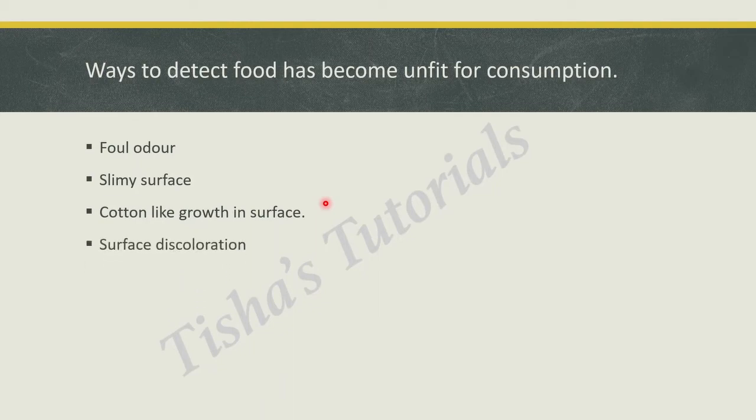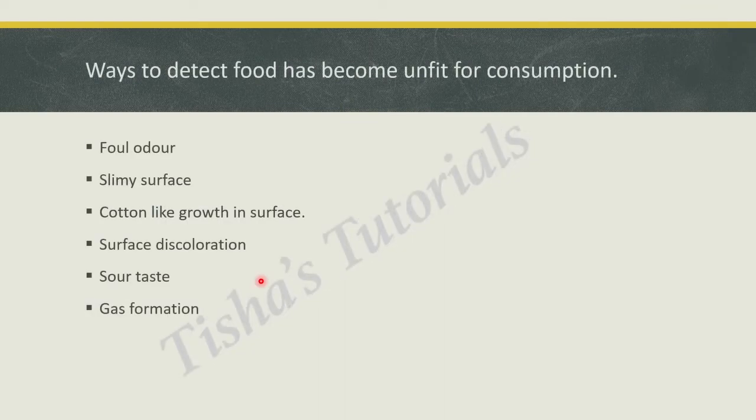Here are the various ways to detect that food has become unfit for consumption. Foul odor, slimy surface or cotton-like growth on the surface. You must have seen cotton-like white growth on the bread. Surface discoloration, seen generally in fruits like oranges. Sour taste and gas formation are a few ways through which we can detect that food has become unfit for consumption.